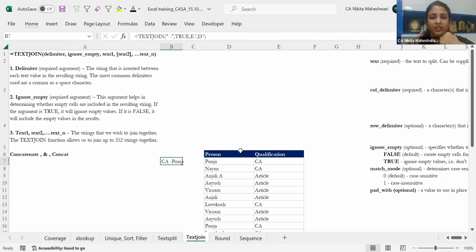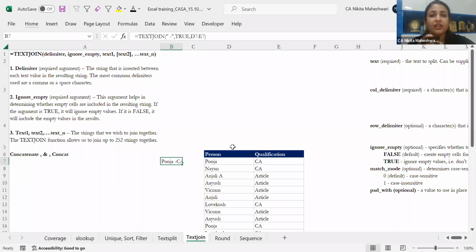It can join text based on conditions. It can join multiple text, and specifically you don't have to select text in this manner. You can select a range also. Pooja CA, right now I have to change it, but yeah, you can select a range also, and that also will be concatenated or joined very easily. So this is a very simple, easy method of joining it.